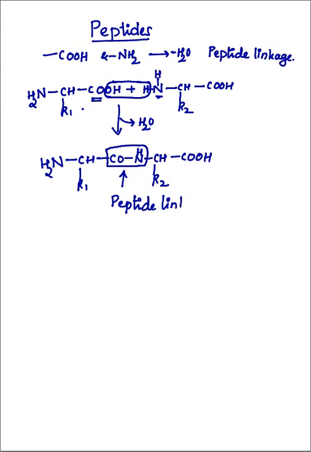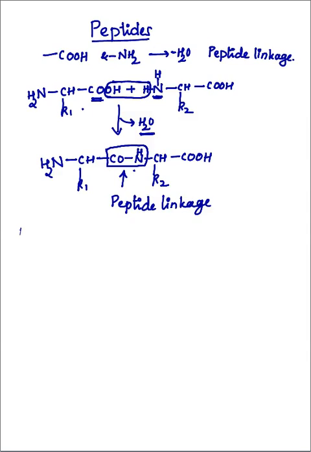So two or more amino acids combine with the elimination of water. How do they combine? They react. The carboxyl group of one amino acid reacts with the amine group of another amino acid and they join through a peptide linkage, and the product formed is called a peptide.